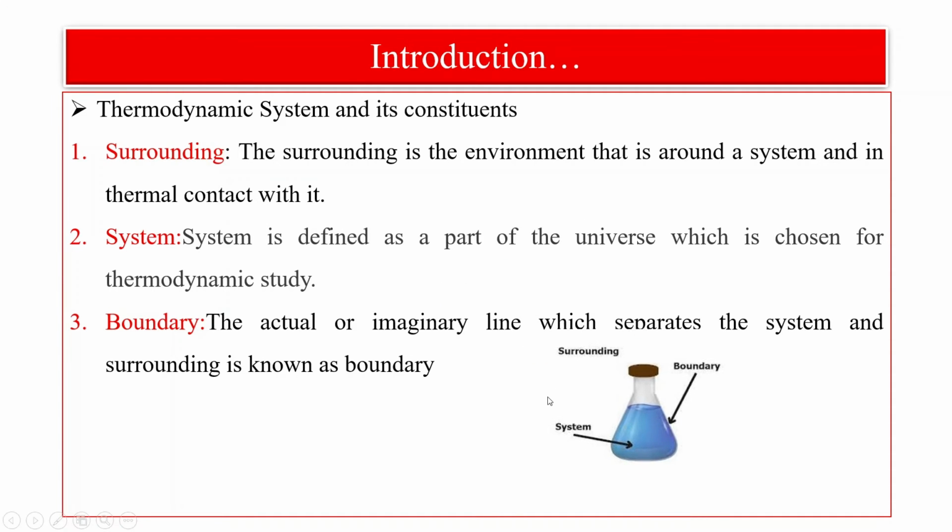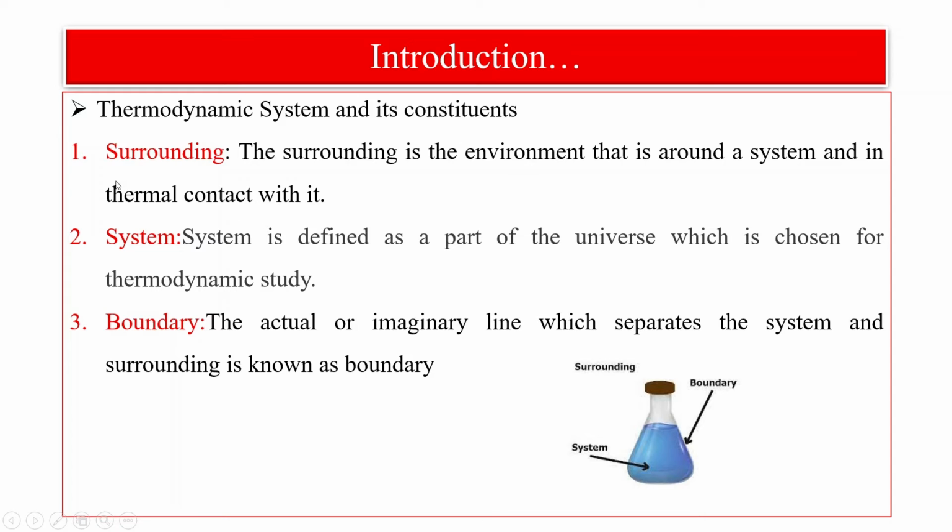This is a good example regarding these three important constituents. This one is the surrounding, this one is the system, and there is a boundary. The system has a certain solution, and the glass is considered the boundary.